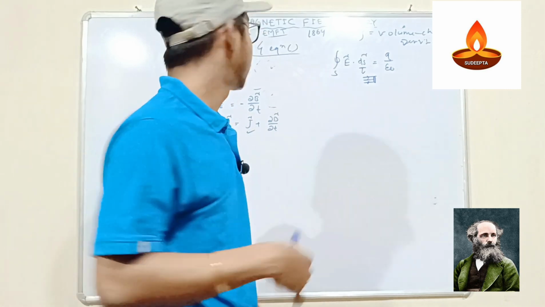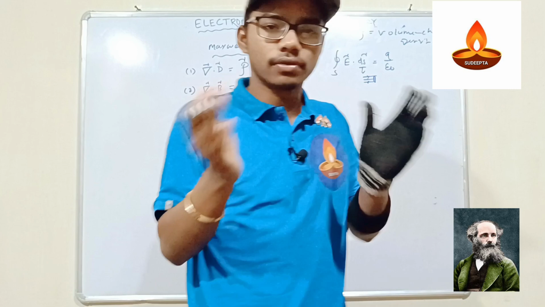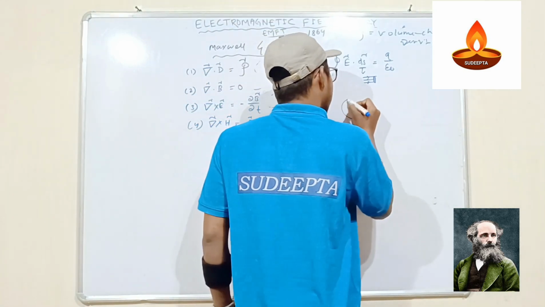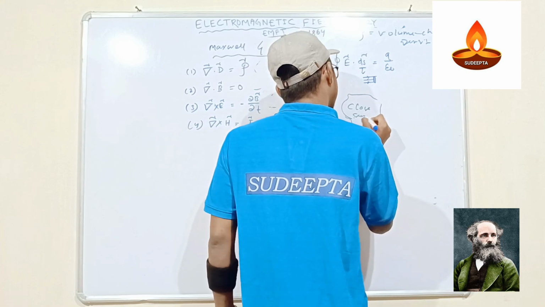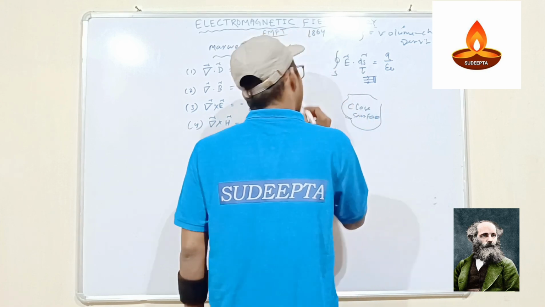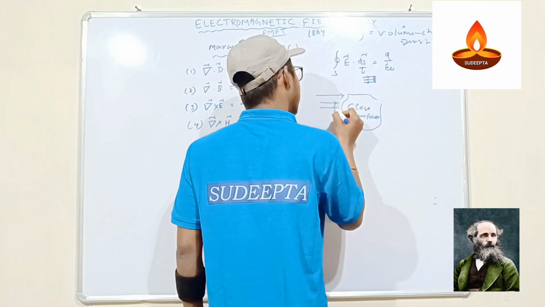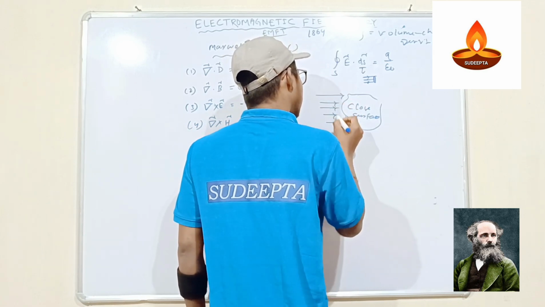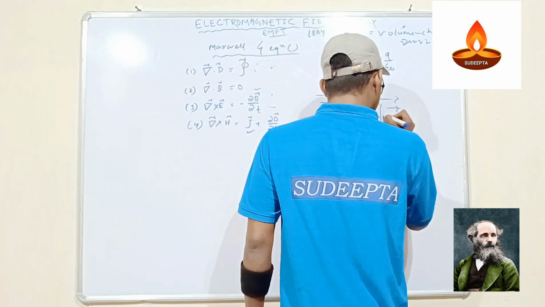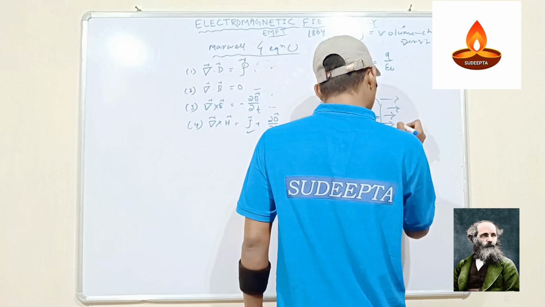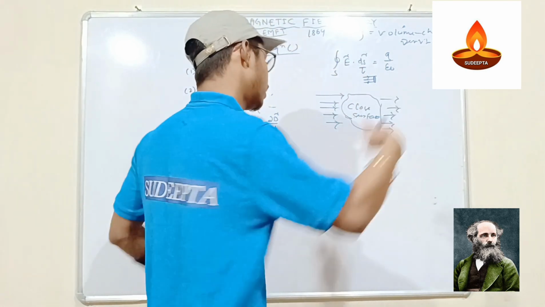In the second state, divergence of B means magnetic field. Let's say there is a closed surface, and the magnetic field lines are going through. All the lines pass through, which means nothing remains inside. They are coming and going.